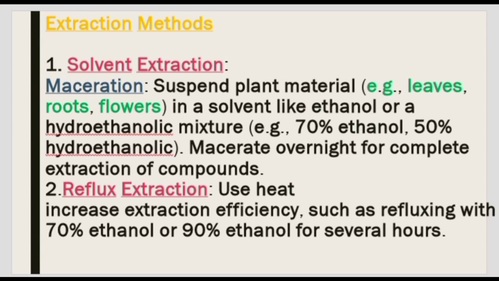Reflux extraction: use heat to increase extraction efficiency, such as refluxing with 70% ethanol or 90% ethanol for several hours.